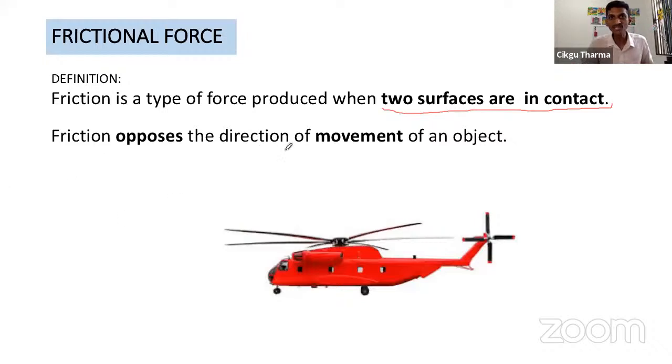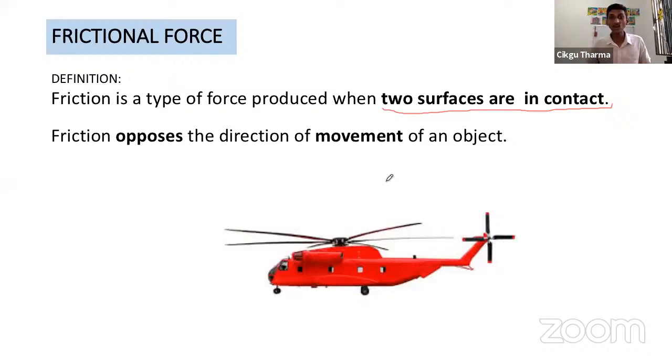Friction opposes the direction of movement of an object. It means friction doesn't want an object to move. Say you want to go and your friend is pulling you from behind. So your friend is like a friction. They don't allow you to move.